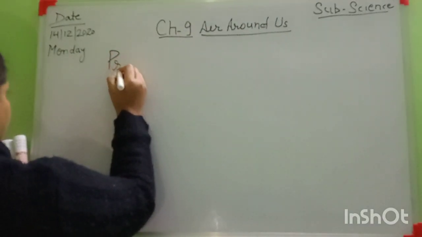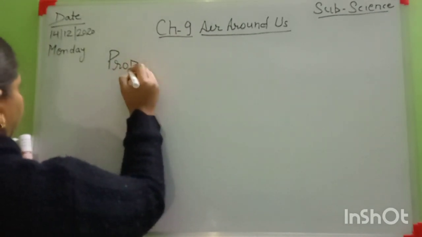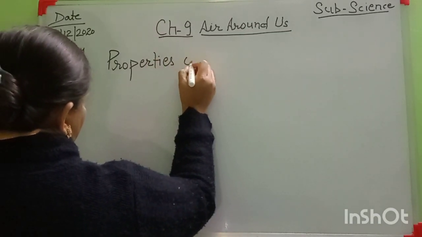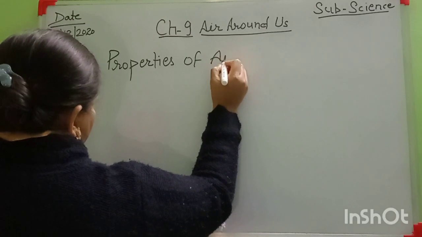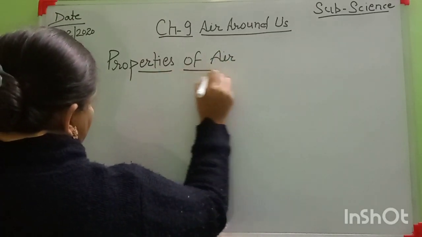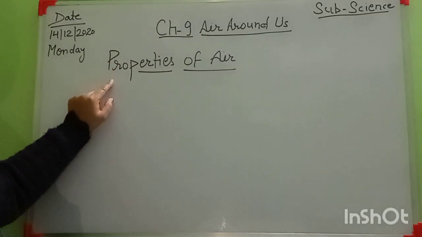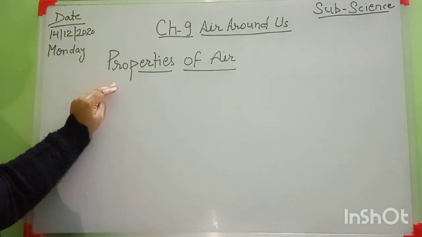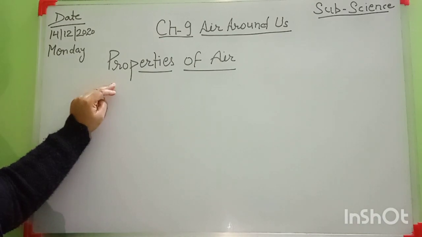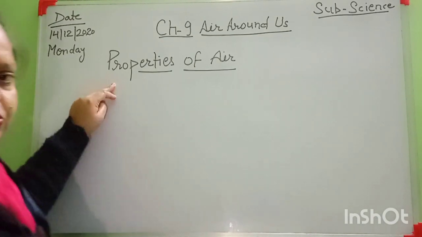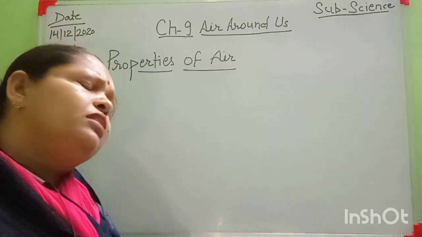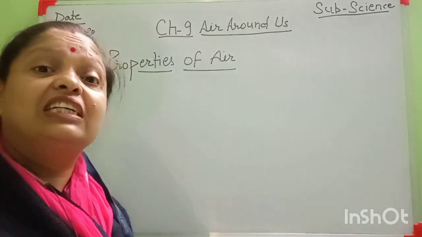Today's topic is properties. What is the meaning of this word? Properties. Anyone tell me? Properties of air. It means qualities. Which qualities of air? Merits. For example, suppose you have one doll, and that doll is very beautiful, but that doll cannot talk. It means that is a demerit.